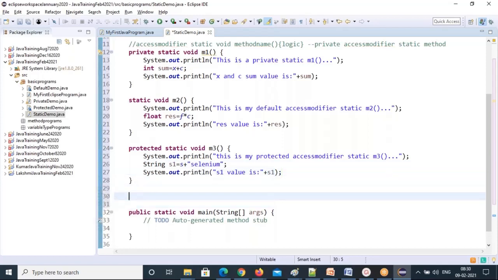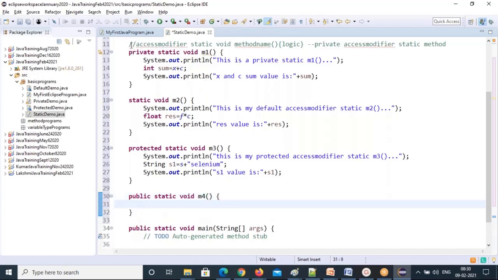Next thing is public static void m4. See, all these methods I'm deriving based on this formula only. Everywhere I followed this formula only. Every method is independent. I'm not writing one method inside another method. Please catch these points. How to create static methods. Method creation is very important. And this is the public access modifier static m4 method.